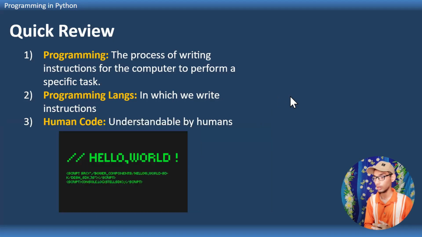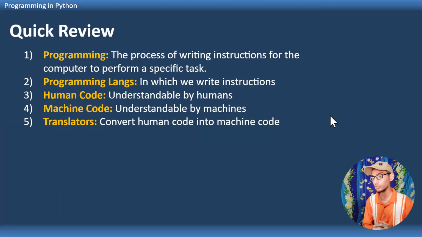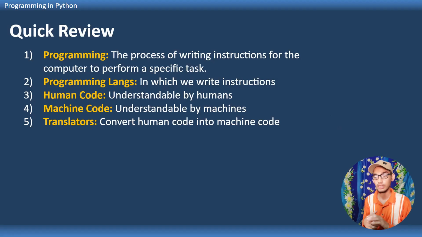Programming languages are generally divided into two types. Human code, which is only understandable by humans. This is a programming language, but only understandable by humans. While there is a specific kind of programming language, which we call machine code, which is only understandable by machines. And we also learned that as machines don't understand human code, we use translators. We write in the human code, which is understandable by us, and the translator converts that into the machine code, which is understandable by machines. And so machines can run the code and give us output.